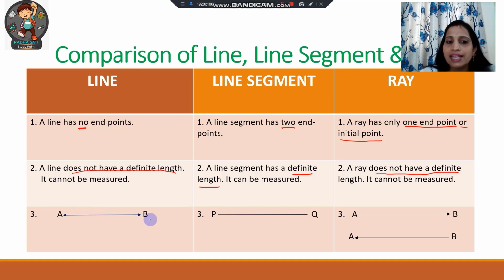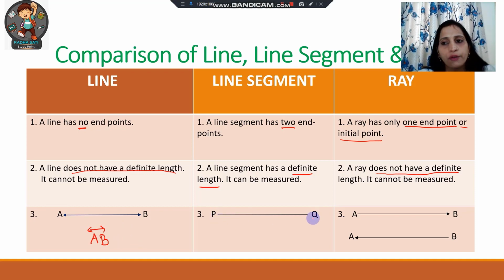Here AB is an example of a line. You can see the arrows at both the ends, and how will we name it, how will we write it: AB, and we will put its symbol at the top. And always remember to put the arrows on both the ends.